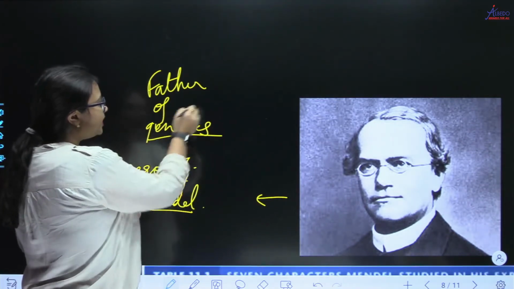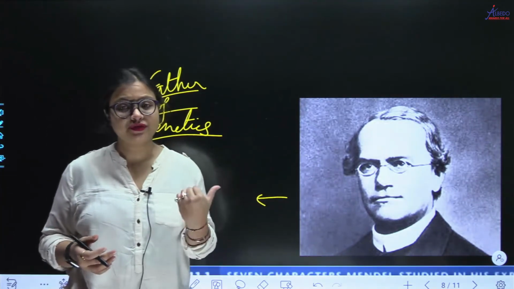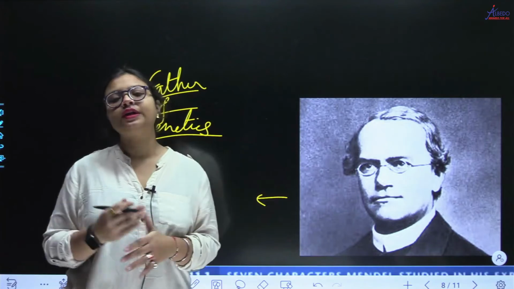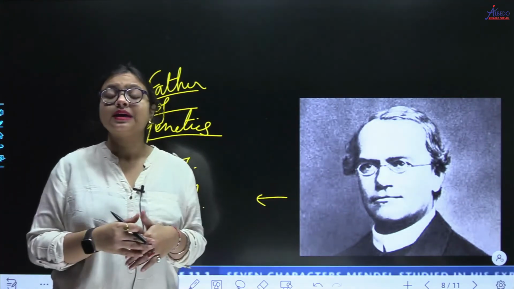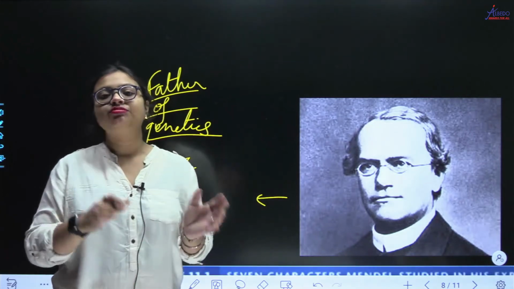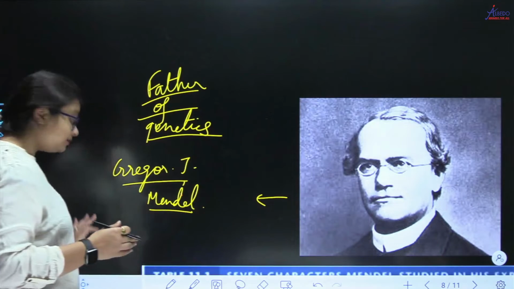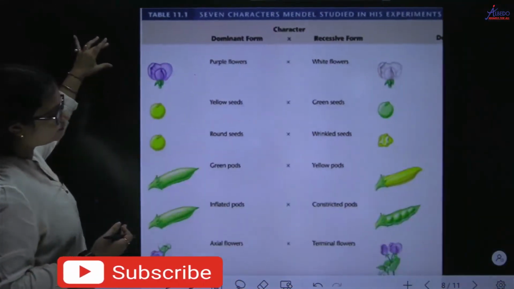ठीक है, so to understand how these characters are passed on from parents to offsprings, he performed experiments on pea plants. The church where he was a priest, he grew different types of pea plants in the backyard of his church, and there he experimented with it, right? So he did nothing but, matlab, he was a pastor, right? So that is very surprising. So let us see about this.